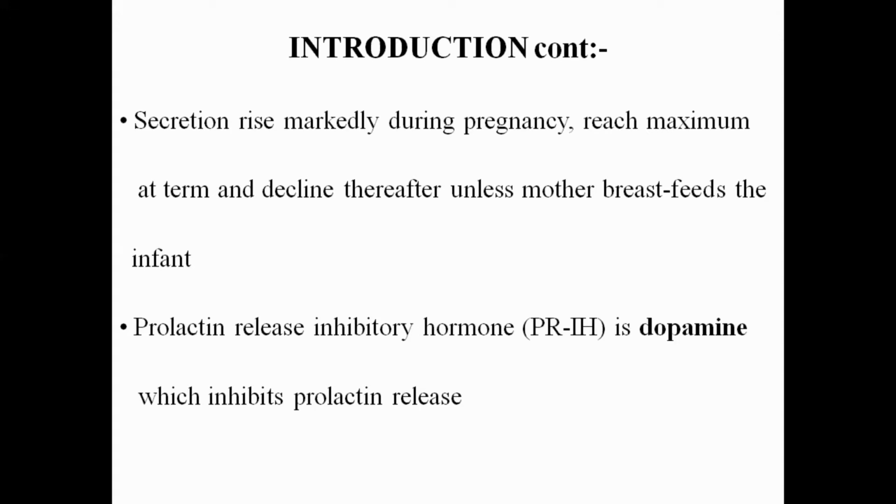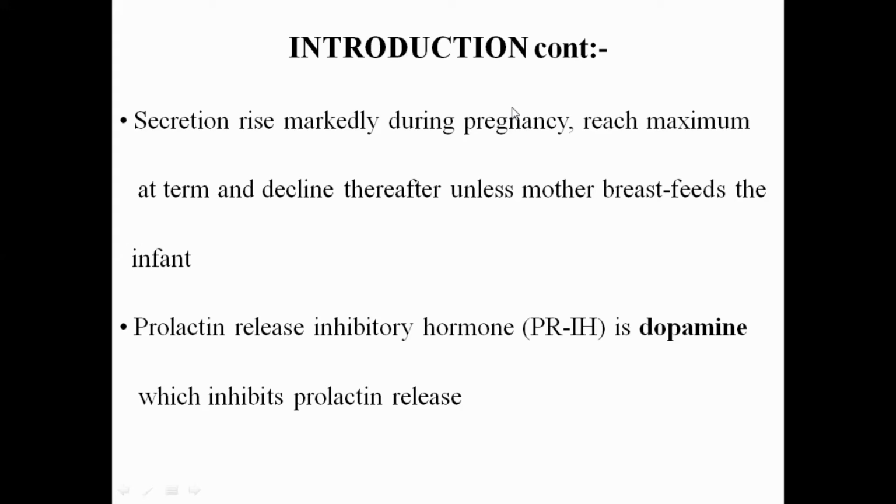Other than that, there is prolactin release inhibitory hormone. It is released from the hypothalamus. So what is its role? One example of a prolactin release inhibitory hormone is dopamine. Dopamine is released from the hypothalamus, and it inhibits the release of prolactin from the anterior lobe of the pituitary gland.